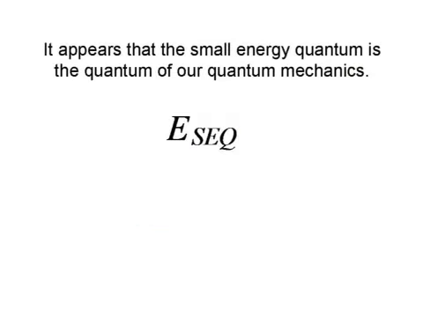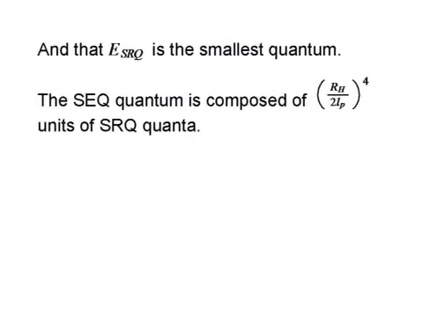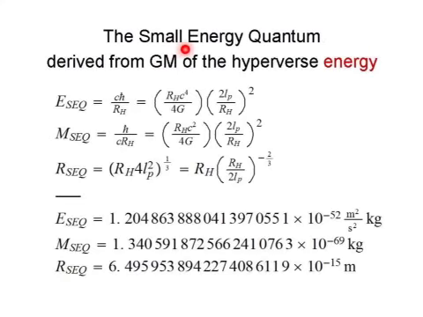It appears that the small energy quantum is the quantum of our quantum mechanics, and that the small radius quantum is the smallest quantum. The small energy quantum is composed of RH divided by 2LP to the fourth power units of small radius quanta. The small energy quantum is derived as the geometric mean of the hyperverse energy.